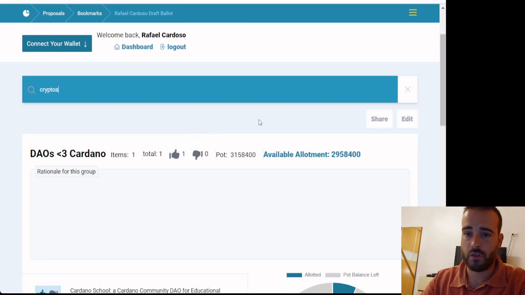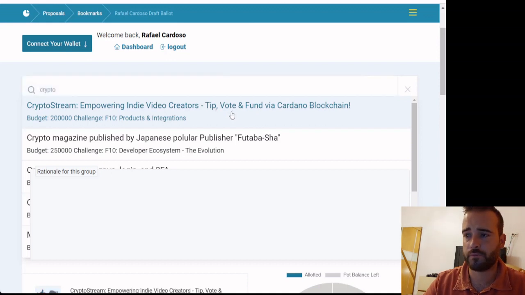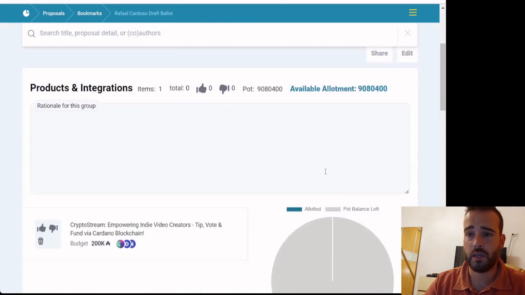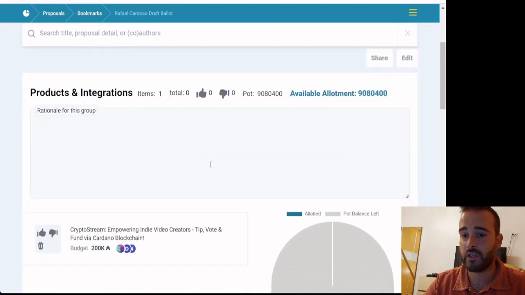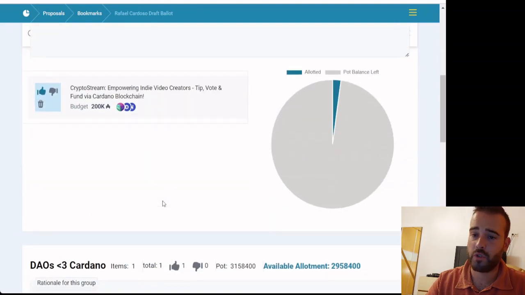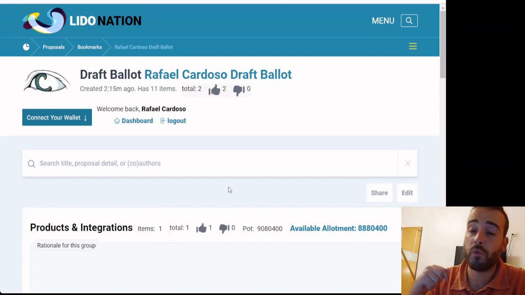And I'll just search for this proposal. CryptoStream. CryptoStream, here you have the proposal. We'll click on it, and now it should be added down below. Yes, it is here, the category of products and integrations. And in this case, we'll upvote this proposal as well, by clicking here, and we know how we should vote on this proposal. And you can do this for all the proposals you find cool, and all the proposals you want to downvote as well.